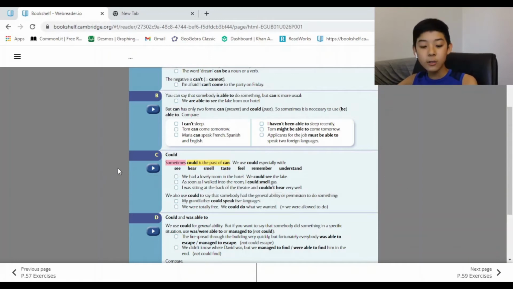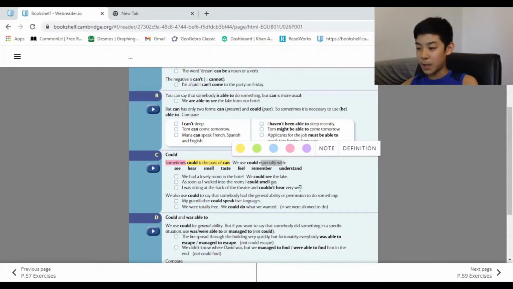But anyways, let's start off with C, could. Sometimes could is the past of can, but this is sometimes, not all the time. We use could especially with see, hear, smell, taste, feel, remember, and understand. See, hear, smell, taste, and feel are all the 5 senses. And remember and understand. So this is what it's especially connected with. So let's listen up.